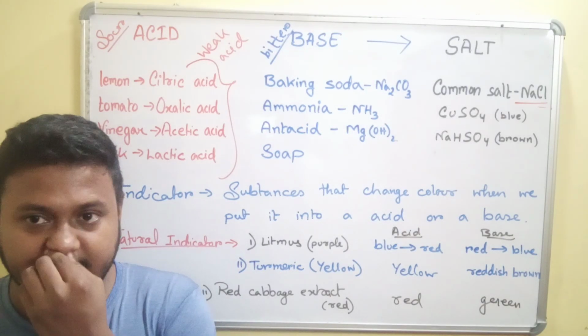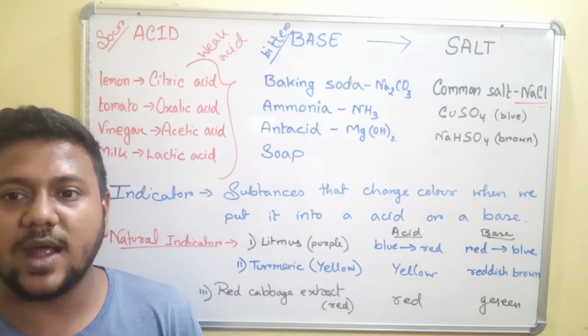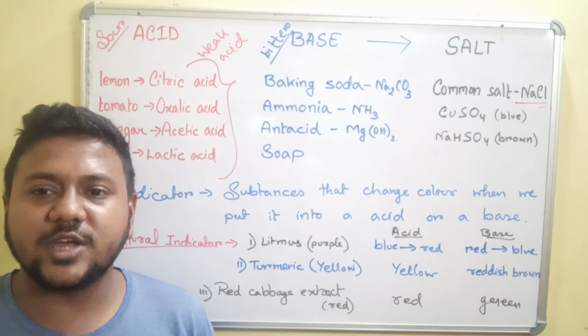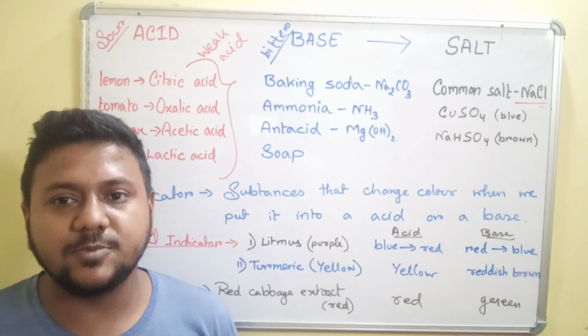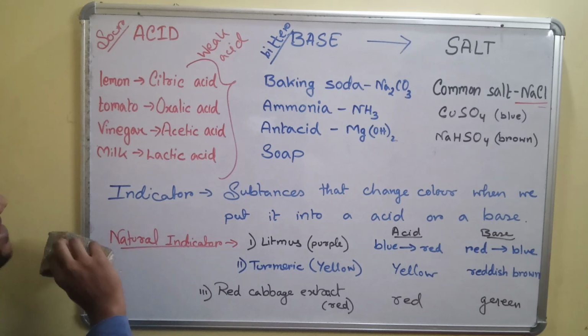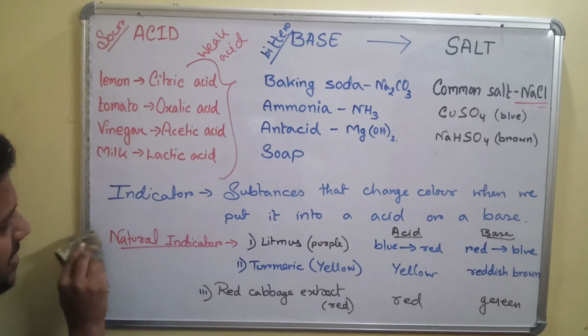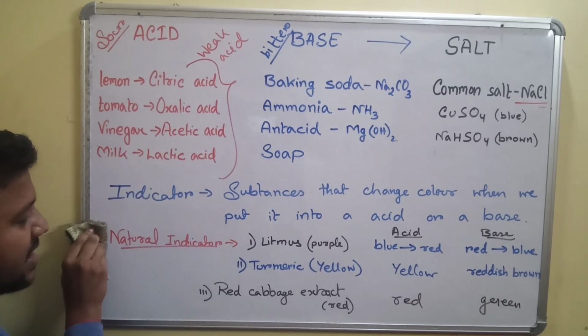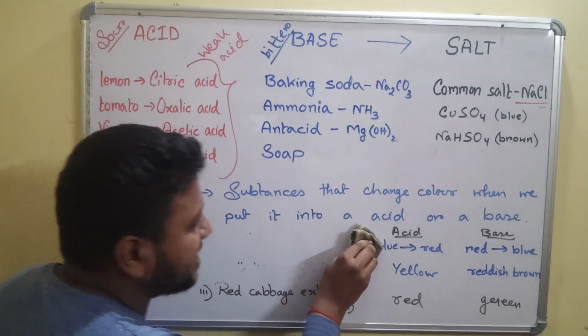Other than these natural indicators, the scientists were very curious to find out whether different substances are acids or bases. So they needed to produce some indicators in the laboratory, which were termed as synthetic indicators. Okay, we are going to learn synthetic indicators over here. I am erasing this part. Let us learn synthetic indicators.